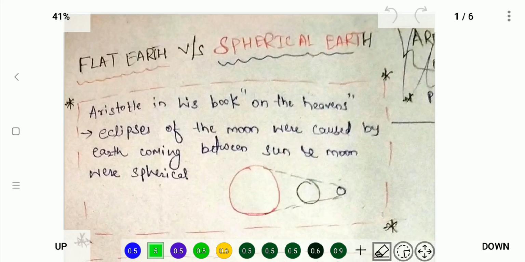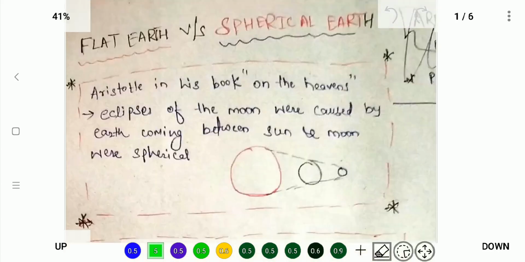As we observe now also, the eclipse shadow is spherical, and at that time too. So anyone would think that earth can never be flat. It should be spherical. And this is just the first thing.